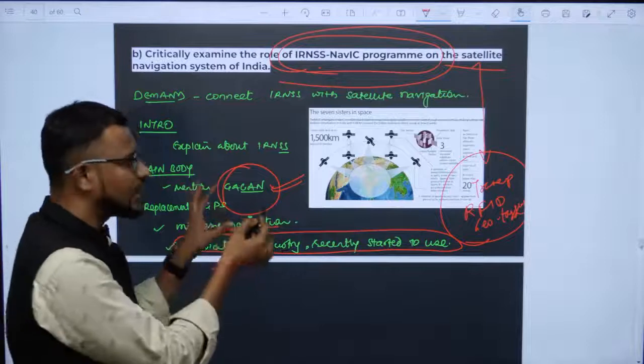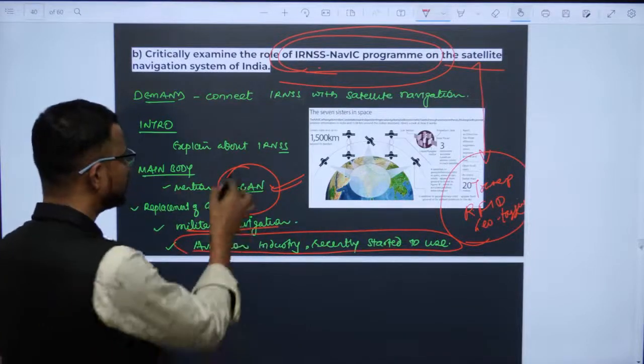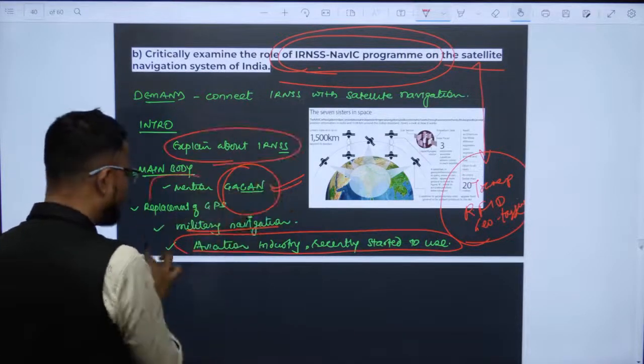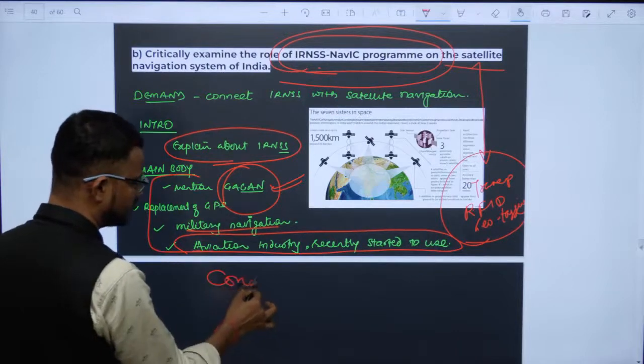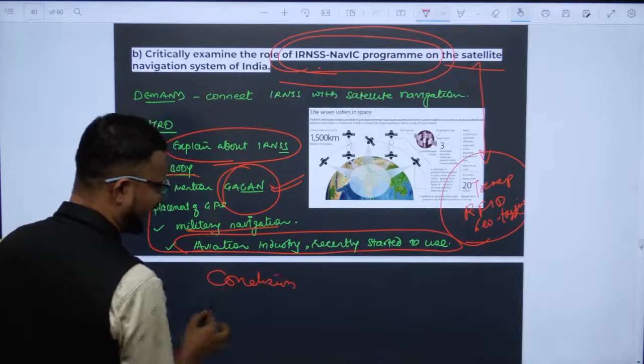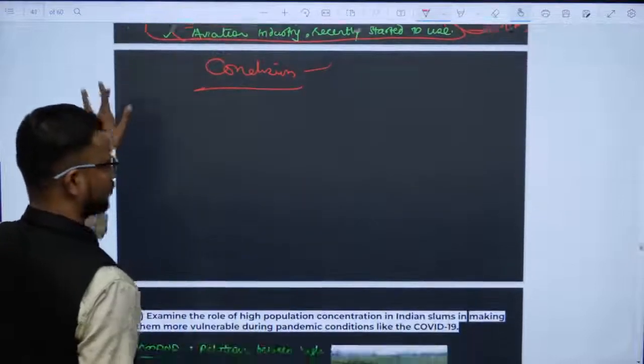Only you need to write this thing. So in the introduction write about NAVIC, in the main body write about this program, and in the conclusion end it accordingly with its significance.